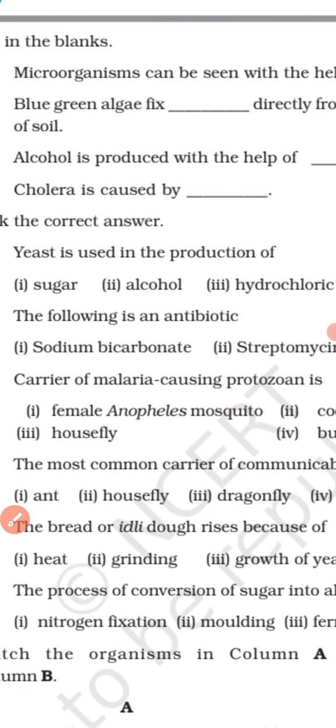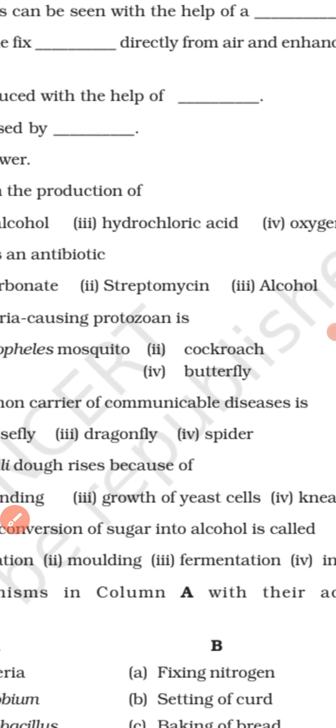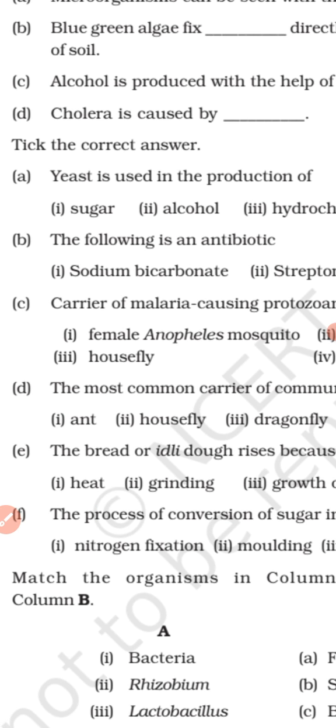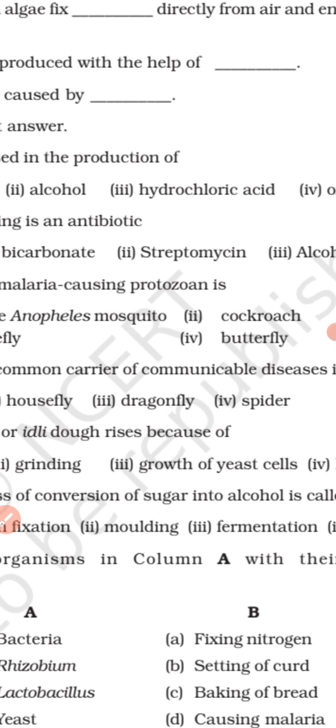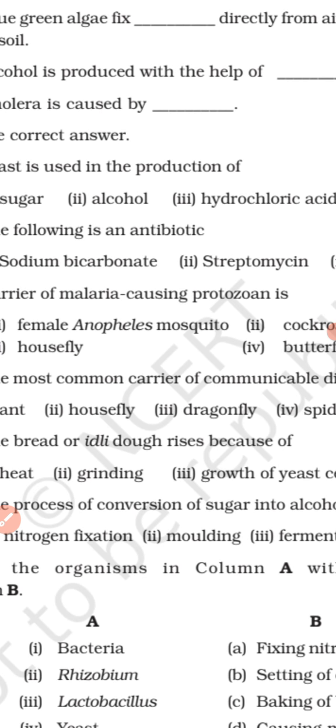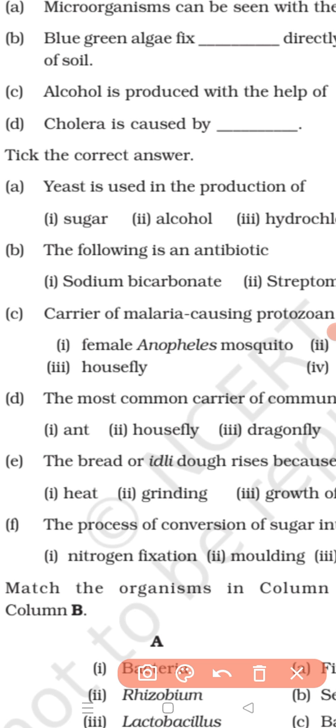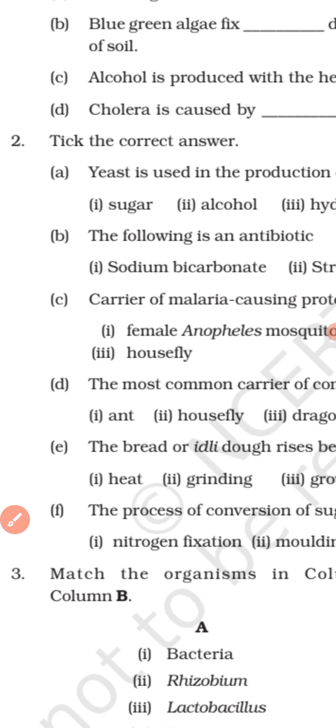Next, the most common carrier of communicable diseases is what? Ant, housefly, dragonfly or spider. Which one is the correct option? The most common carrier of communicable diseases is what? Housefly. Okay. Let's move to the next question.